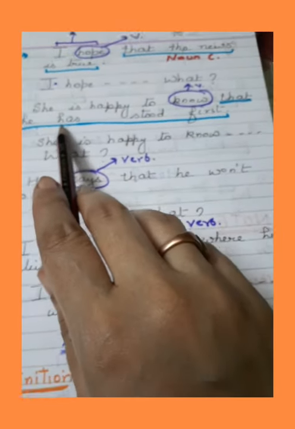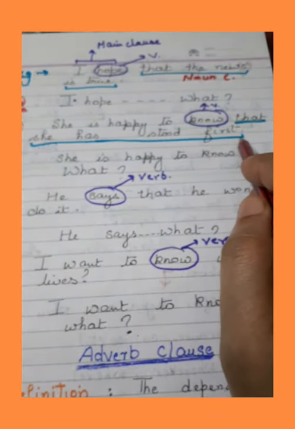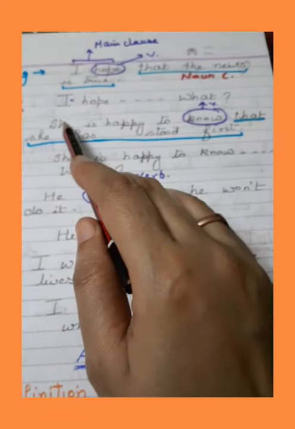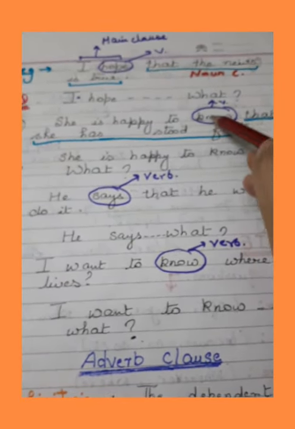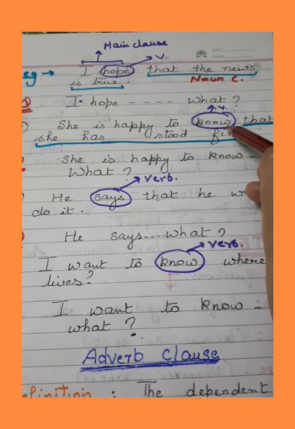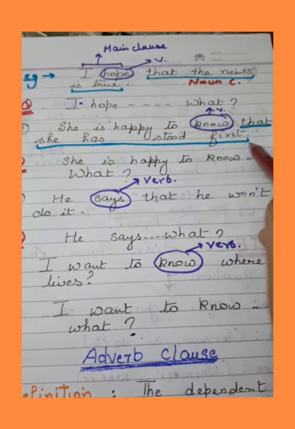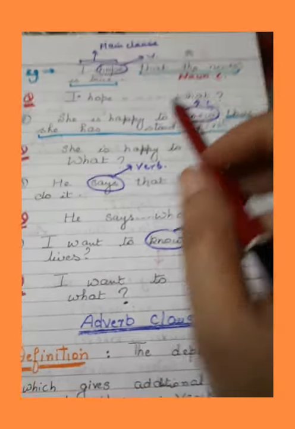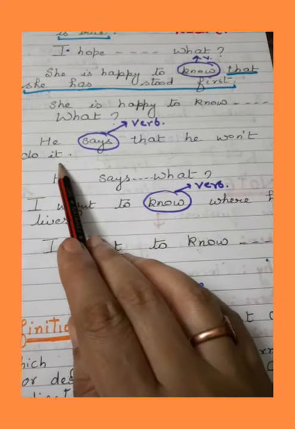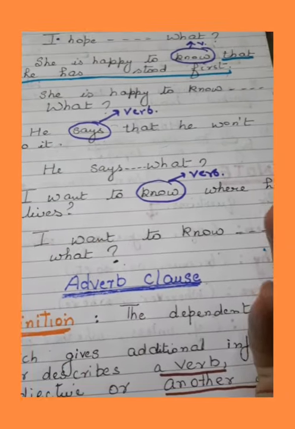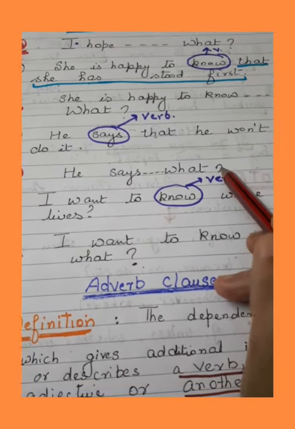Now next is she is happy to know that she has stood first. She is happy to know. She is a subject. Know is a verb. She is happy to know what? आपको main verb के बाद what लगाना है. Now if you are getting the answer, what she is happy to know? That she stood first. So it is a noun clause. Next is he says that he won't do it. He says what? That he won't do it. So it is a noun clause.